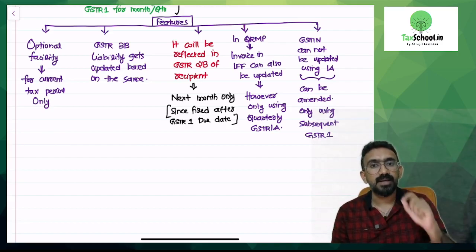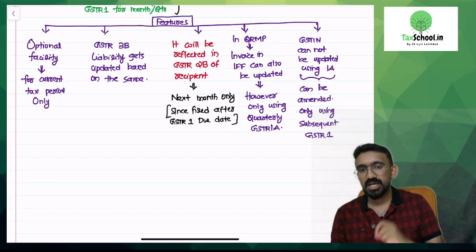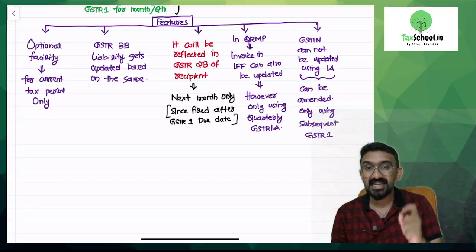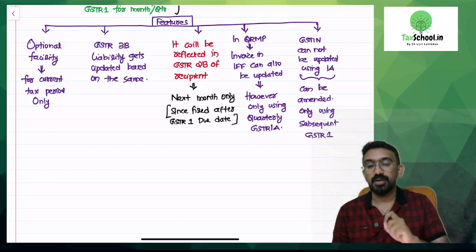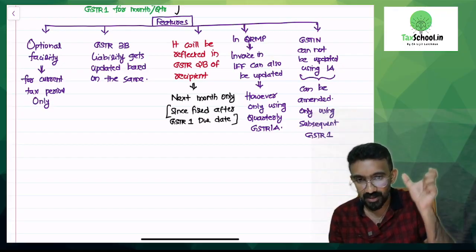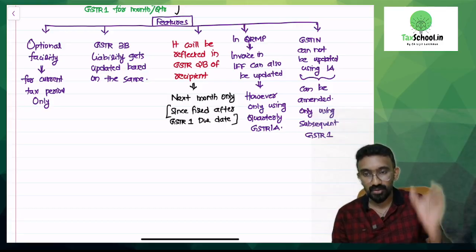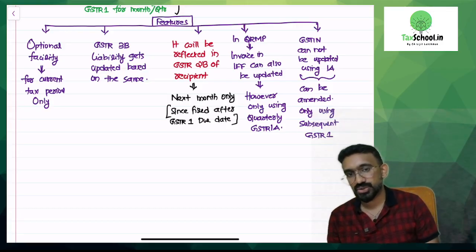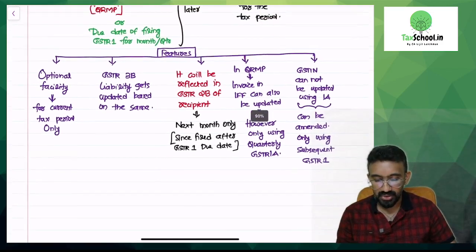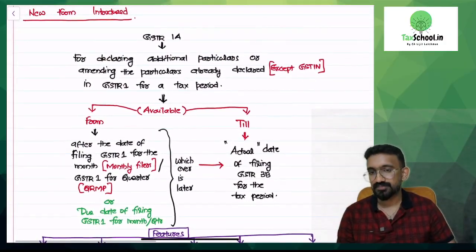GSTIN cannot be updated using GSTR1A. It can be amended only using the subsequent GSTR1. You cannot use GSTR1A to change the GST number of a customer, which means I sold to Mr. Raju, and I have given Mr. Raju's GST number in my GSTR1. By using 1A, I cannot change the GST number of Raju. It can only be done by the amendment option in the next GSTR1. These are the features that you have. So get a mental image of this GSTR1A, highly likely to be tested in your examination.